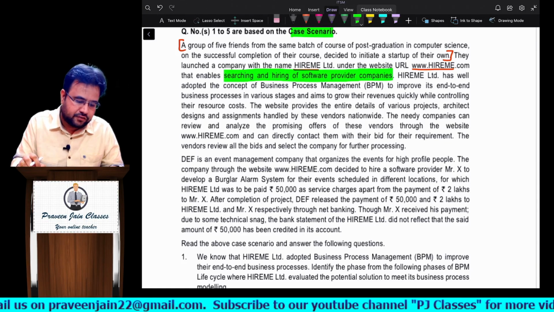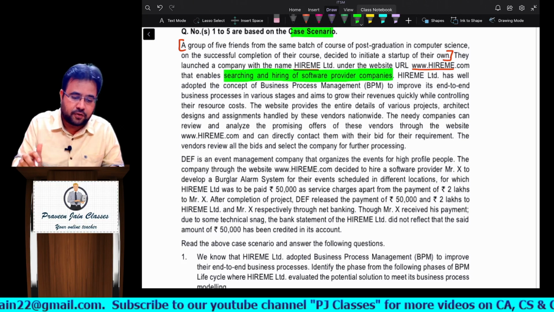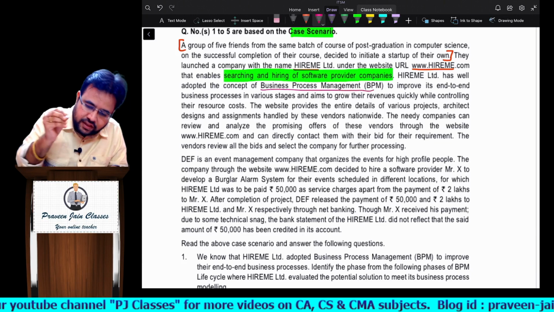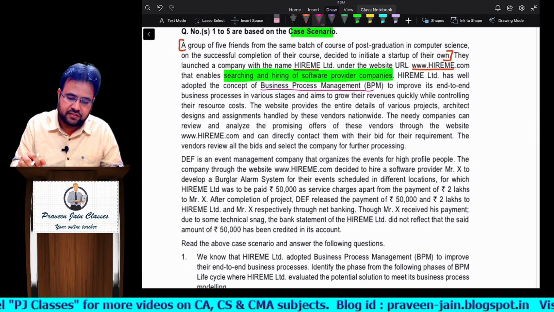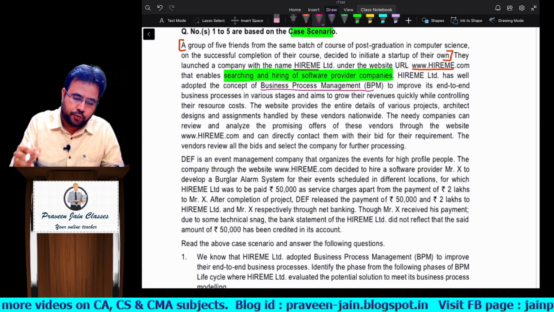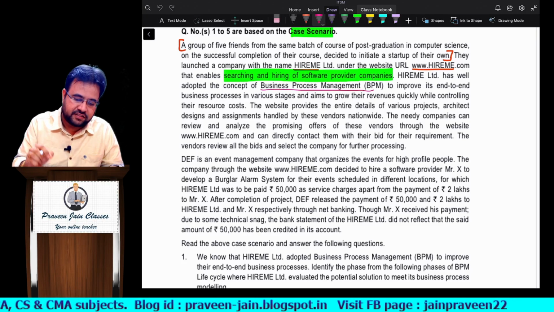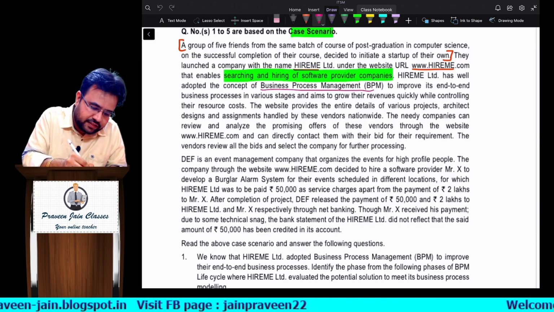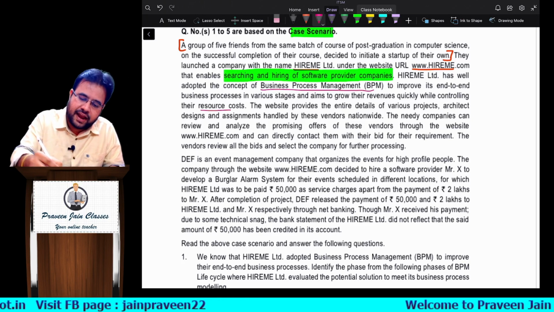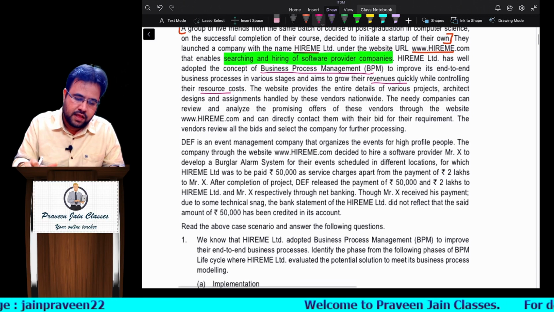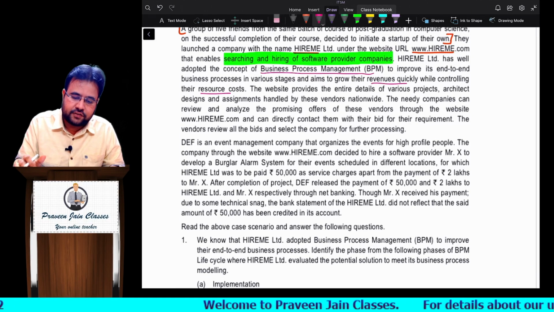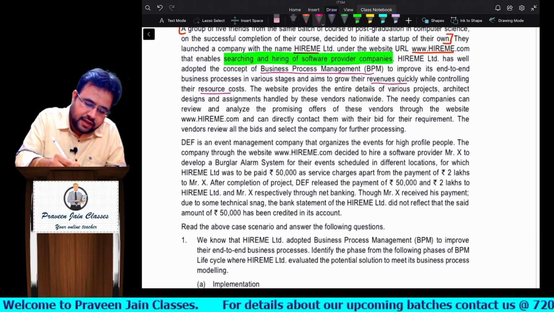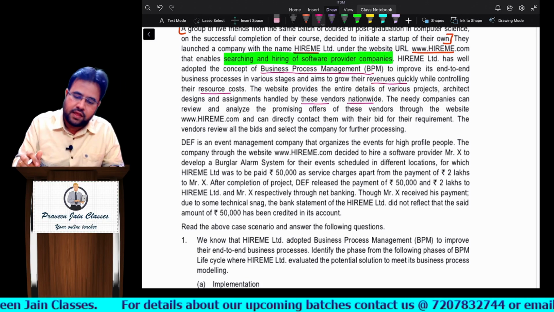Hire Me Limited has well adopted the concept of business process management. Can I say forcefully? Now they are coming to our topics. They have successfully adopted the concept of business process management to implement to its end-to-end business process in various stages and aim to grow their revenue quickly while controlling the research cost. So they want to reduce the cost and increase their revenues. The website provides the entire details of various projects, architects, design, and assignments handled by these vendors nationwide.